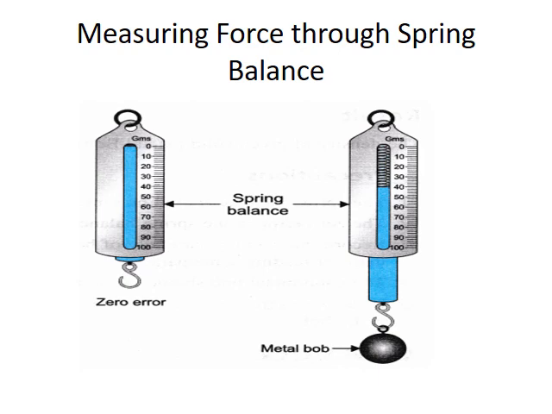And when any metal bob is attached to the hook, the spring stretches, and from 0 it reaches to 40. So what will be the weight of this metal ball? It will be 40 minus 0, that is 40 Newton. Alright. And there is one more way to measure force, that is compression balance. Alright.